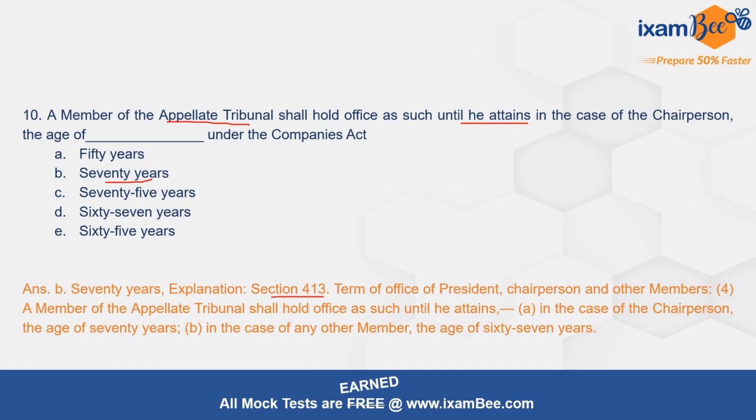Section 413 mentions term of office of president, chairperson or members. A member of the appellate tribunal shall hold office as such until he attains, in the case of chairperson, the age of 70 years. In case of any other member, the age of 67 years.